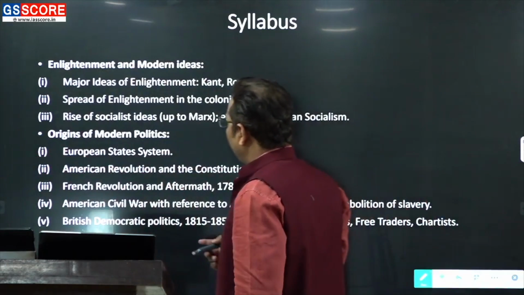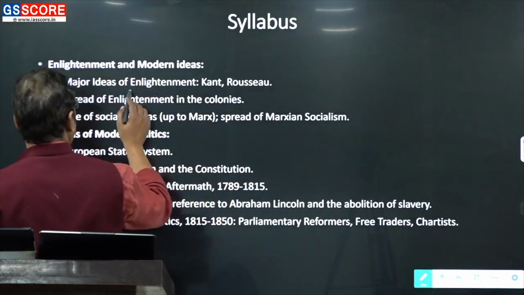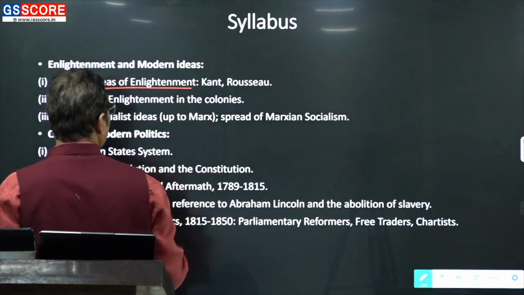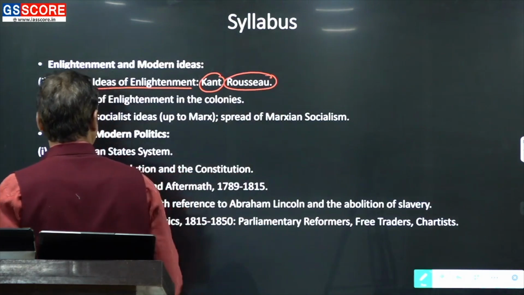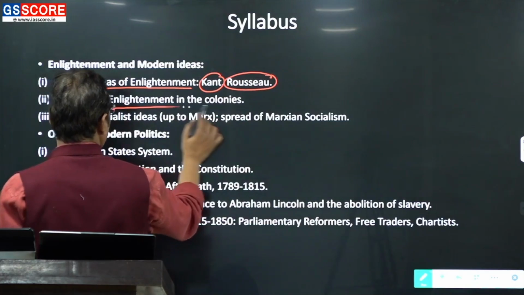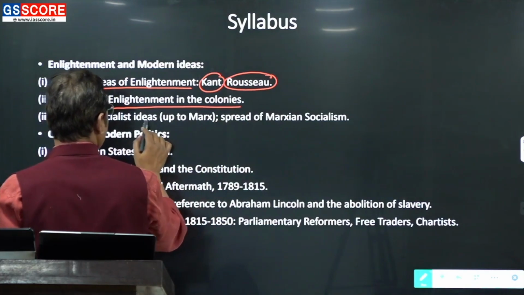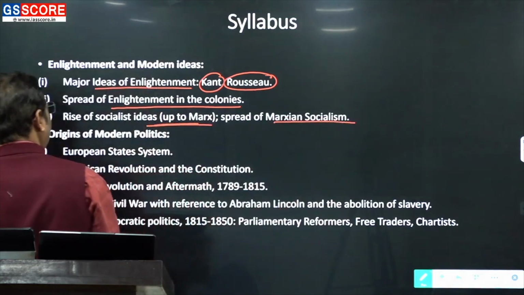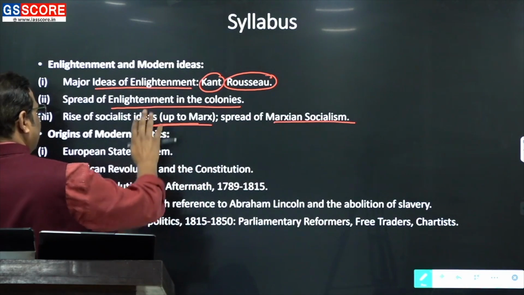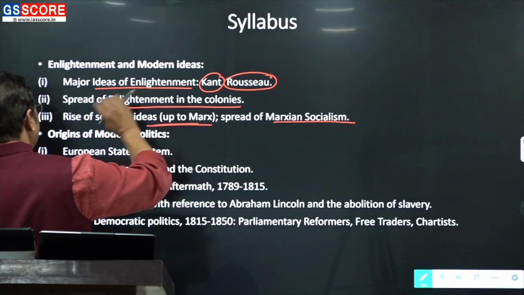So what are the topics within it? It is major ideas of the Enlightenment. That is one topic. And then there are two philosophers, Kant and Rousseau. Then the spread of the Enlightenment in the colonies, and then the rise of socialist ideas, that is up to Marx. Spread of Marxism, Marxian socialism. These are the three subunits which are there.